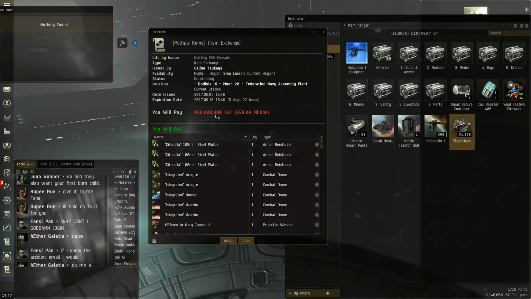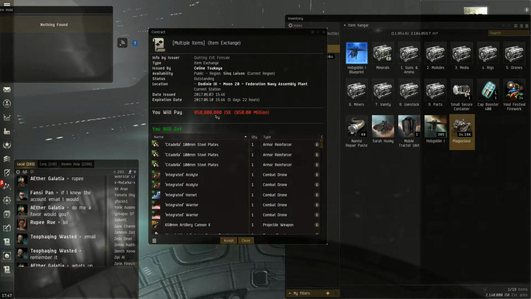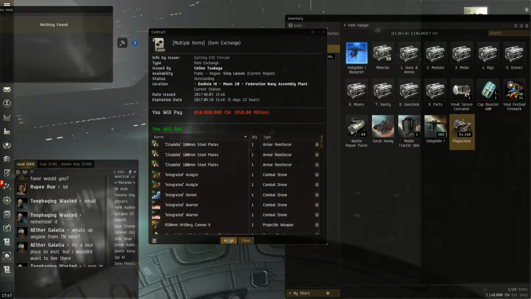Oh my God, they forgot a zero. They were trying to sell this for $9.5 billion, and they forgot a zero, and now they're selling it for $950 million. I better buy it quick before I actually analyze this stuff, because I don't want to lose out on this good deal. I want to take advantage of this person's misfortune.